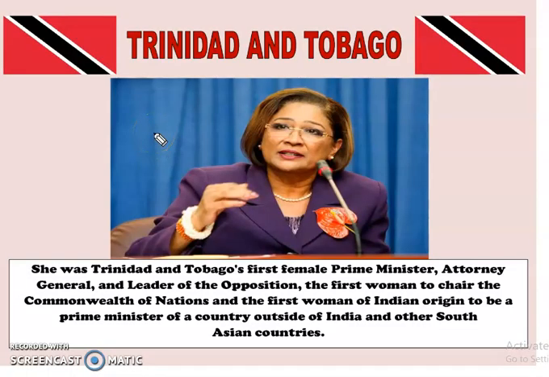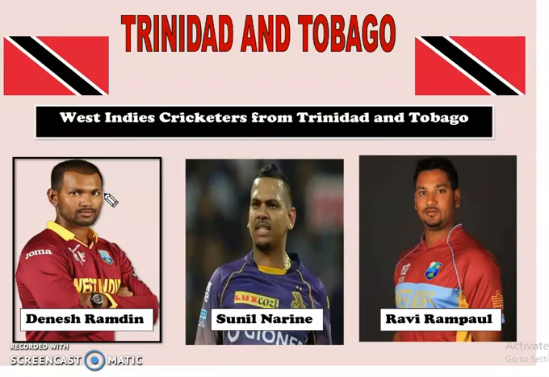The lady in the picture is Kamla Persad-Bissessar. She was the first female Prime Minister of Trinidad and Tobago. She is of Indian origin and is the first woman of Indian origin to be a Prime Minister of a country outside India and South Asian countries. These are few players of Trinidad and Tobago of Indian origin who play for West Indies. In Trinidad and Tobago, the Indian ethnicity is in majority with 37.6%, followed by the Africans.